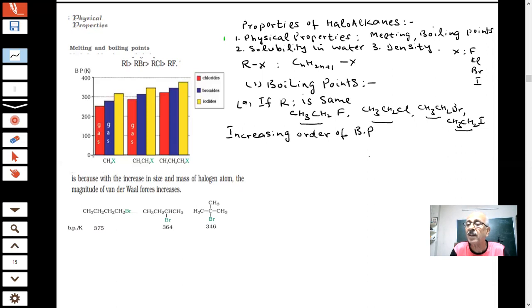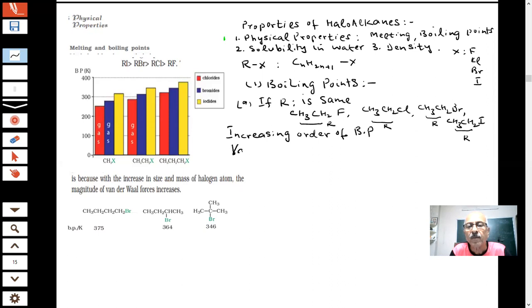One or two questions are given in the paper on the boiling points. What property are we using, students, for determining the boiling points of these? R is the same. This is my R group. This is the same in all the cases. Now what other forces are there? Attractive forces which are responsible for the boiling points of the liquids. Can you name that force which we use? What is that known as? In 11th class, you have studied that. Which force are we using?